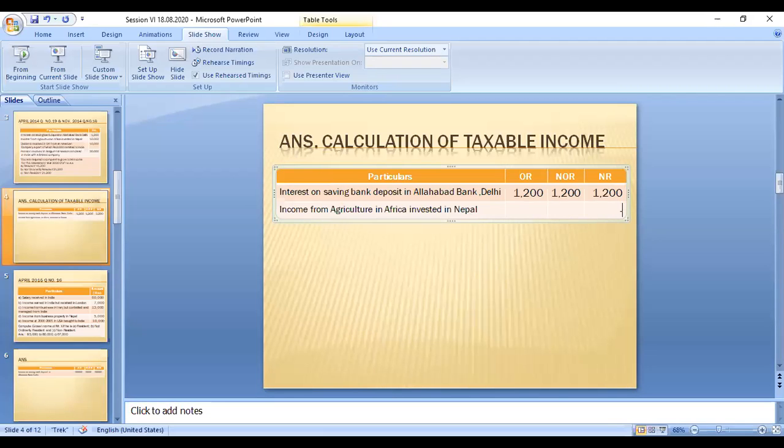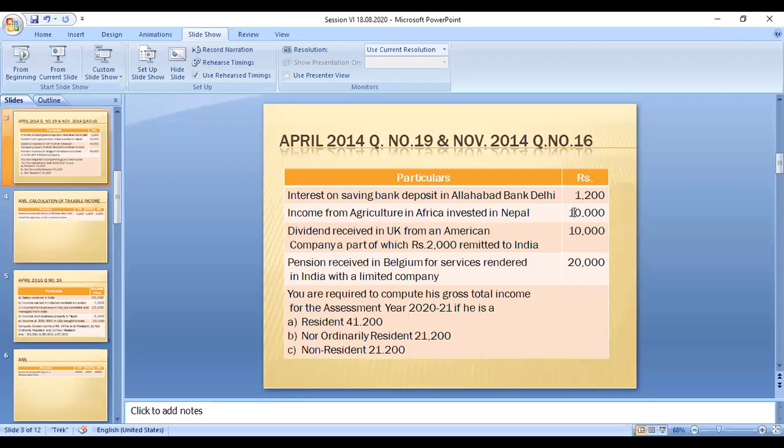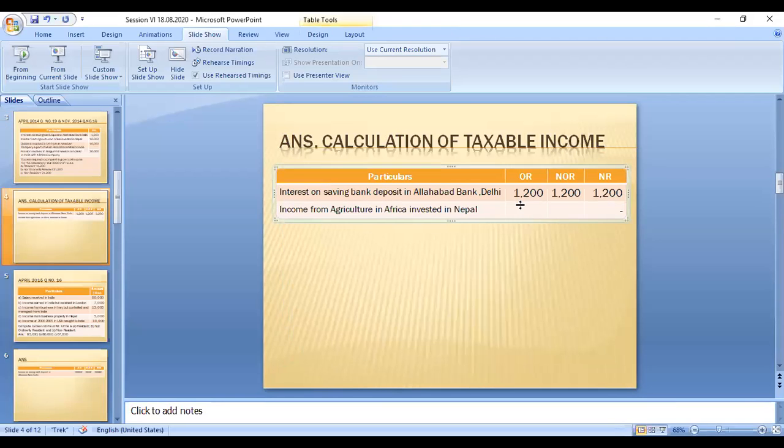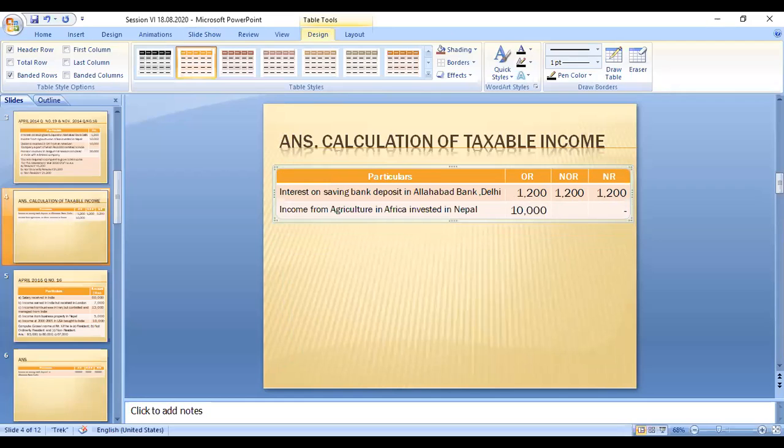This 10,000 rupees is taxable only for the ordinary resident. That's why he has to pay the tax.